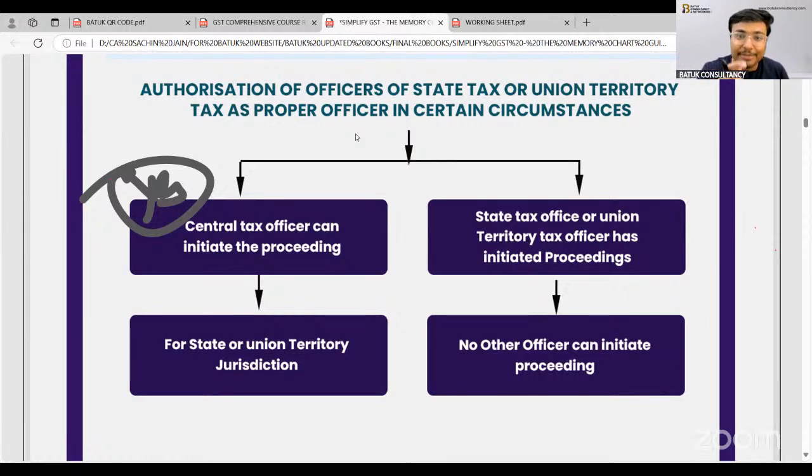Conclusively, through this section number 6, the government said that if the proceedings have already been conducted by one authority, then the other authority cannot initiate the proceedings. That is the purpose of this section number 6.